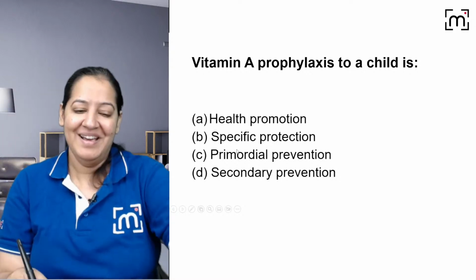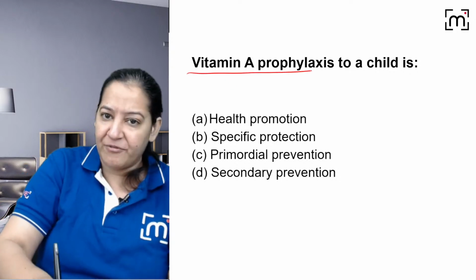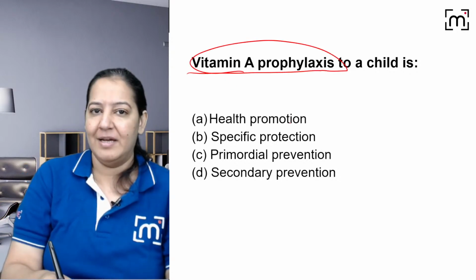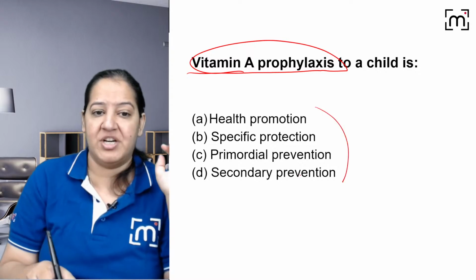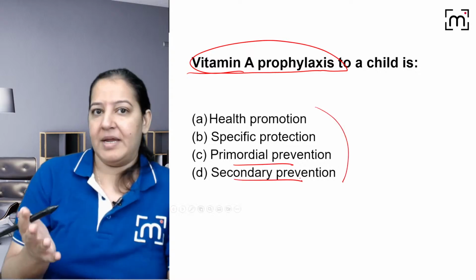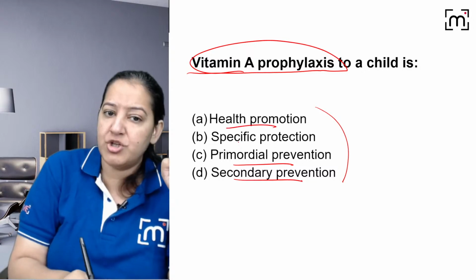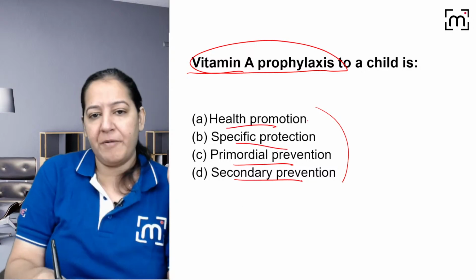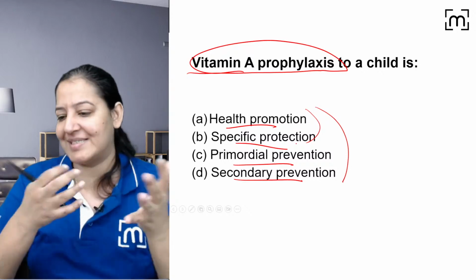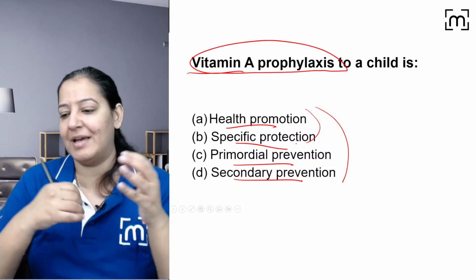See the next question. You are giving vitamin A prophylaxis to a child. What are you doing basically? I'm not asking the level of prevention. Is it primordial prevention, or secondary prevention, or primary? If it is primary, is it health promotion or specific protection? These two are examples of primary. You got my point? Is it primary or primordial or secondary? First decide that. And whatever it is, tell me the exact answer.